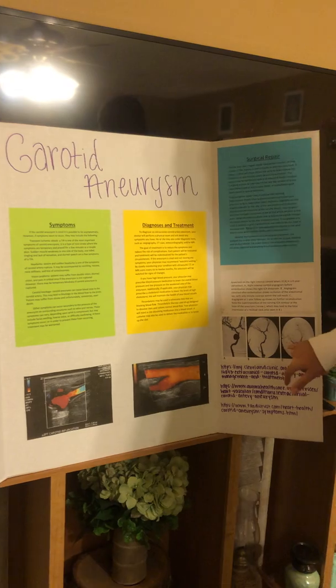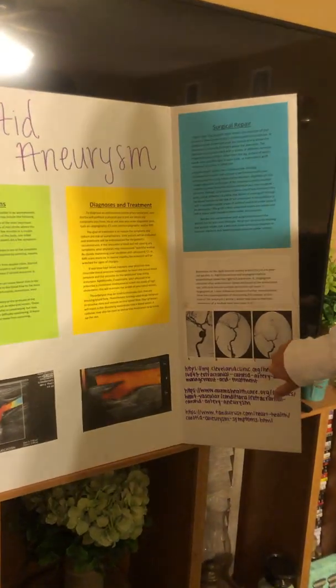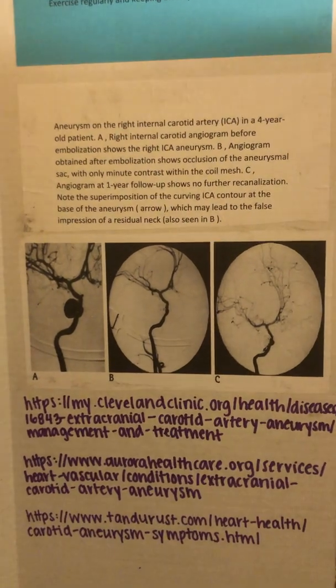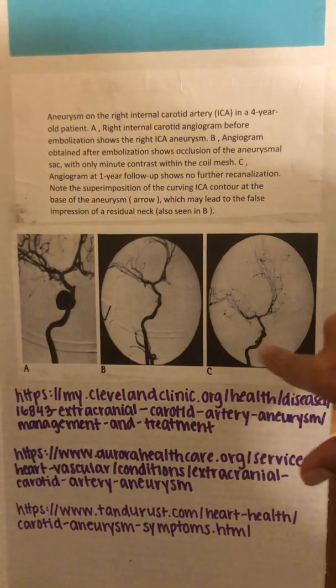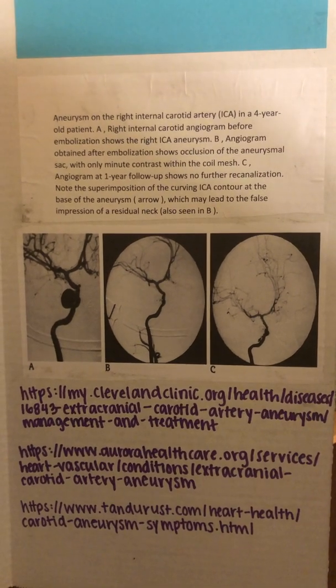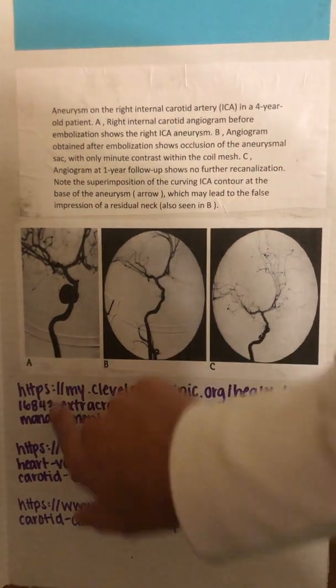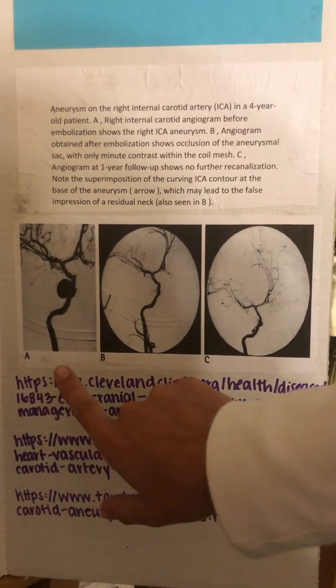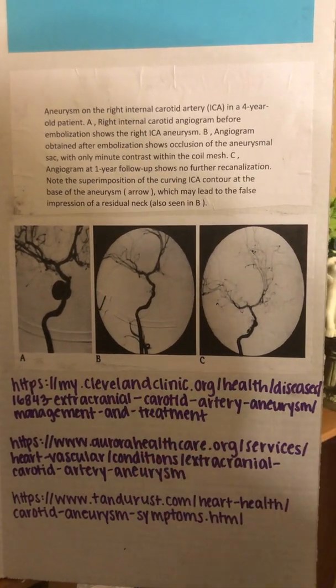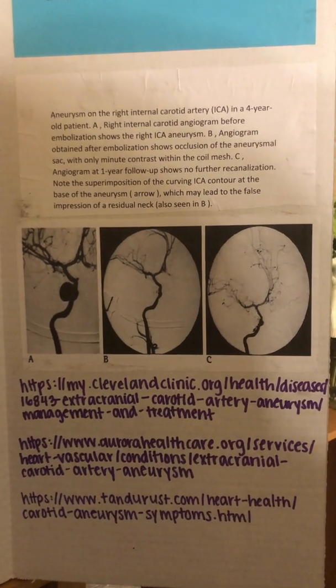So lastly, we will look at this angiogram of the carotid. This case study is showing an aneurysm on the right internal carotid artery in a 4-year-old patient. Image A is showing that the right internal carotid angiogram before embolization shows the right ICA aneurysm.